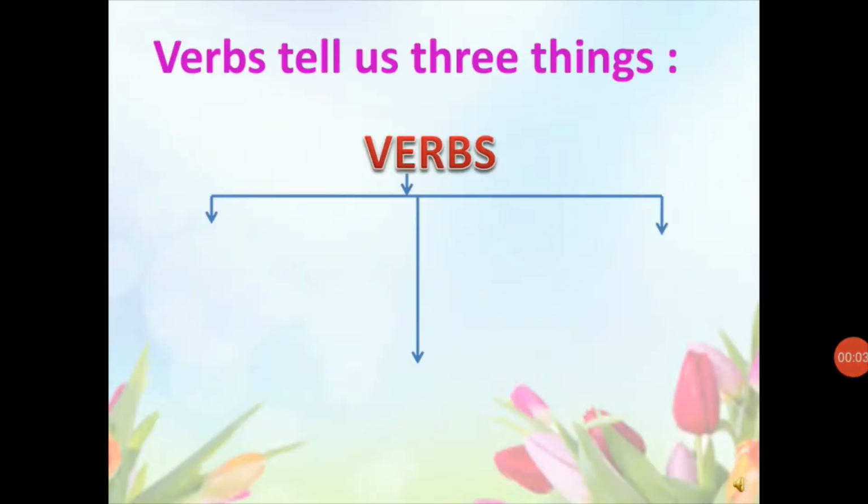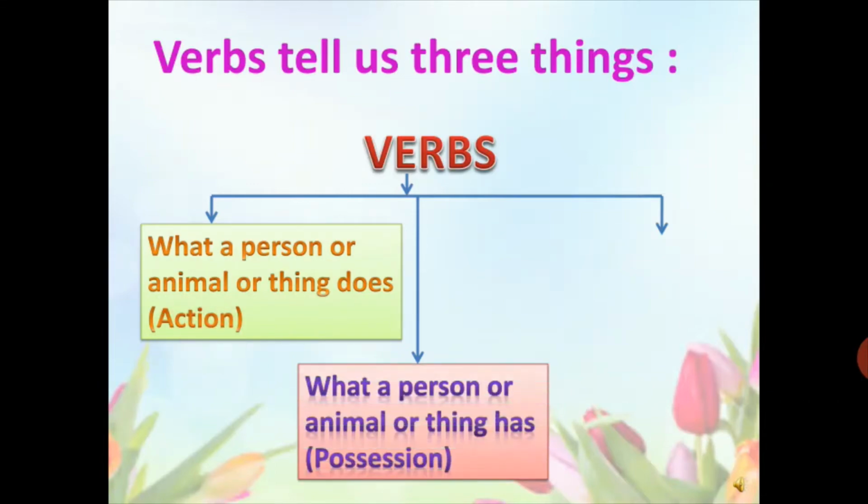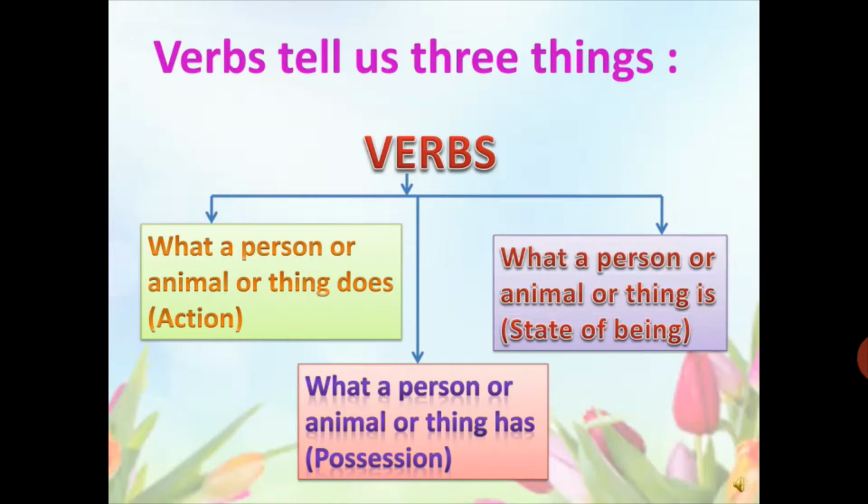Verbs tell us three things. Number one, what a person or animal or thing does. It means verbs tell us about the actions. Number two, what a person or animal or thing has. It means verbs tell us about the possession. Number three, what a person or animal or thing is. It means verbs tell us about the state of being. So let's study about these one by one.